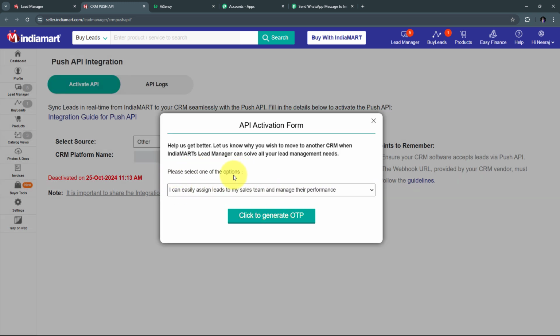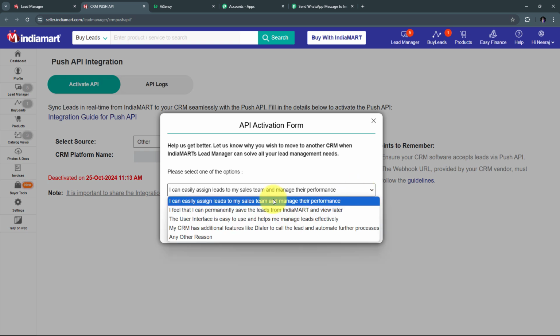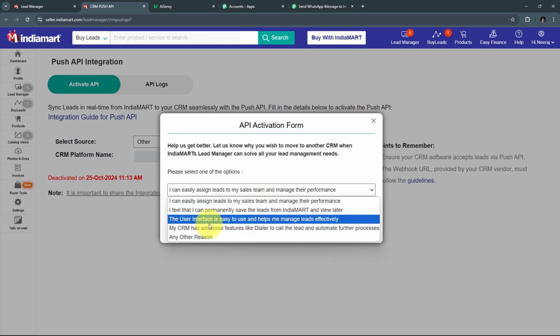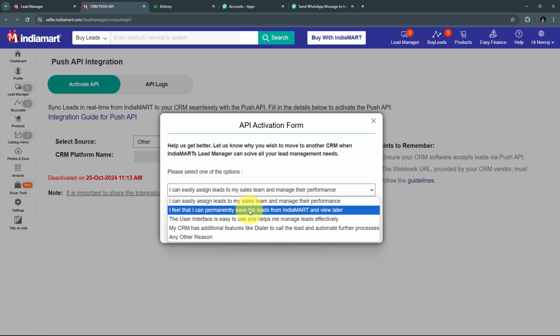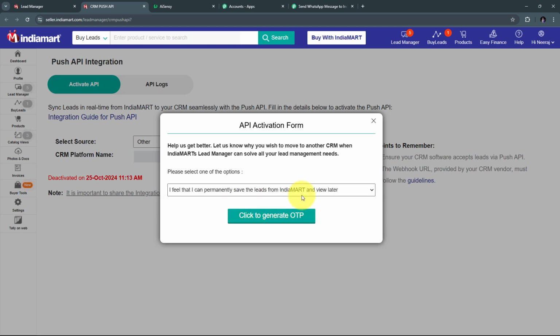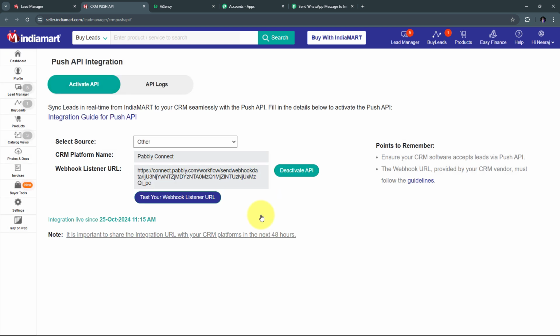And now I need to first select the reason why I want to create this integration or why I want to connect IndiaMART with Pabbly Connect. So I need to open this tab, and here I have all these reasons. I can select any particular option or reason. So I'm going to select this randomly, and I'm going to click on this button to generate OTP. And here we can see I have successfully connected IndiaMART with Pabbly Connect. Now that I have connected IndiaMART with Pabbly Connect, every lead or inquiry detail will be sent to Pabbly Connect. Now let me take you back to Pabbly Connect.